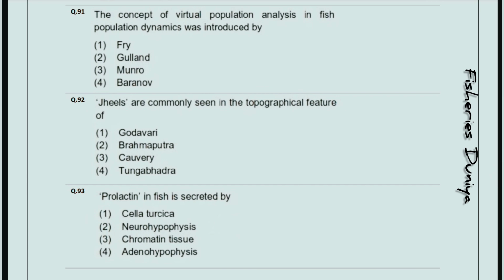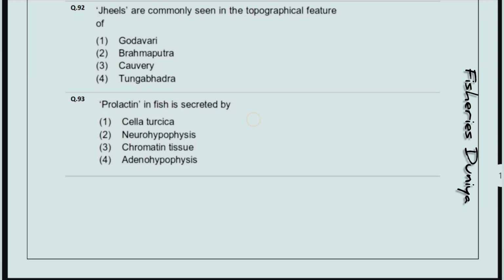The concept of virtual population analysis in fish population dynamics was introduced by? So the correct answer is option number 2, Gulland. Jhils are commonly seen in the topographical feature of? So the correct answer is option number 2, Brahmaputra. Prolactin in fish is secreted by? So the correct answer is option number 4, adenohypophysis.